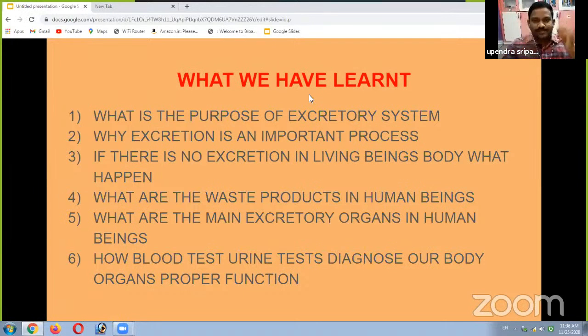So in this lesson, what we have learned, some questions I will give you. Write down in your notebook. What is the purpose of excretory system? Why is excretion an important process? If there is no excretion in a living organism's body, what happens? What are the waste products in human beings? What are the main excretory organs in human beings? How do blood test and urine test diagnose our body organs' proper function?